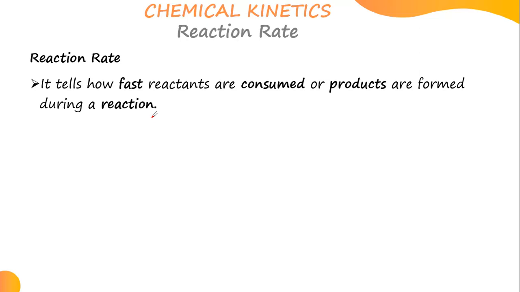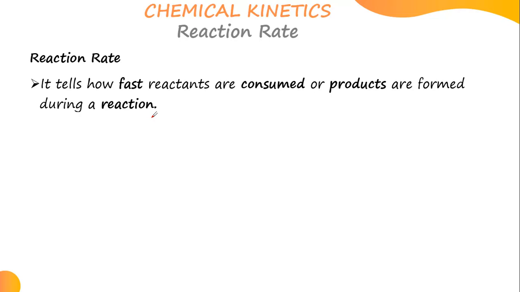Note that when you're reacting something, there's always something which is consumed, which are the reactants. You get? And there's something which is formed, which is the what? The product. So now we have the reaction rate, which tells how fast reactants are consumed or products are formed during a chemical reaction.